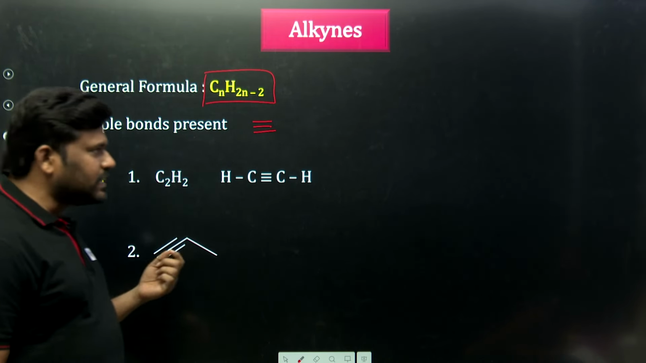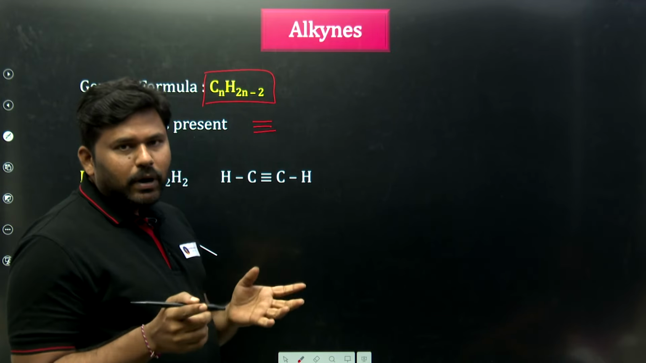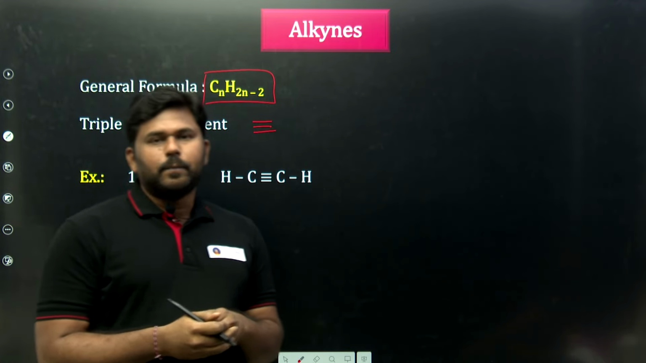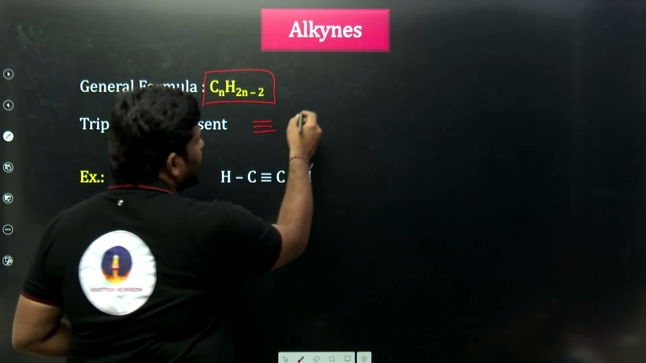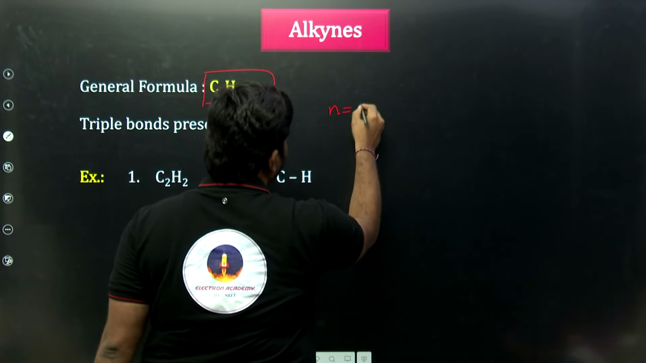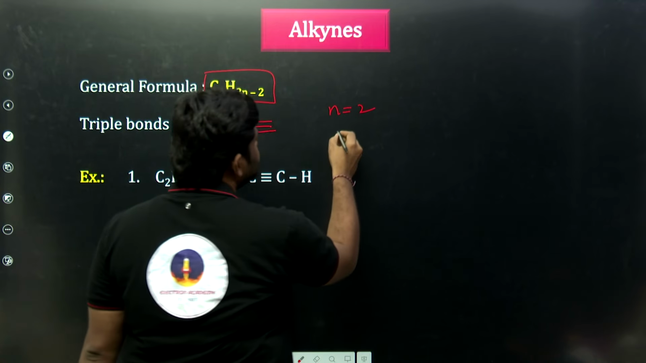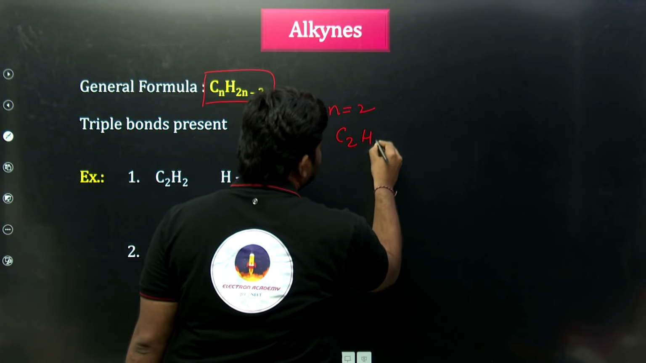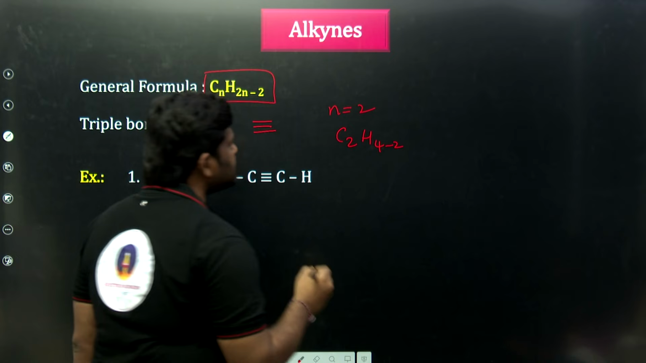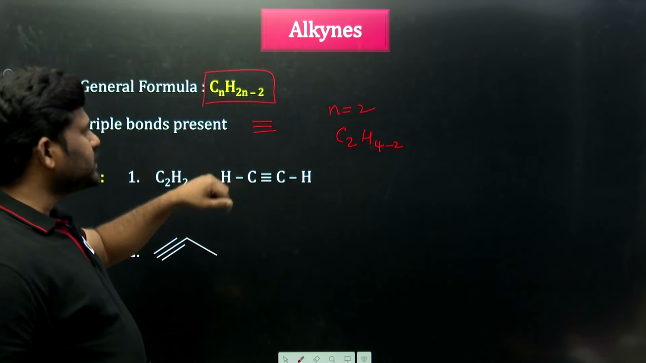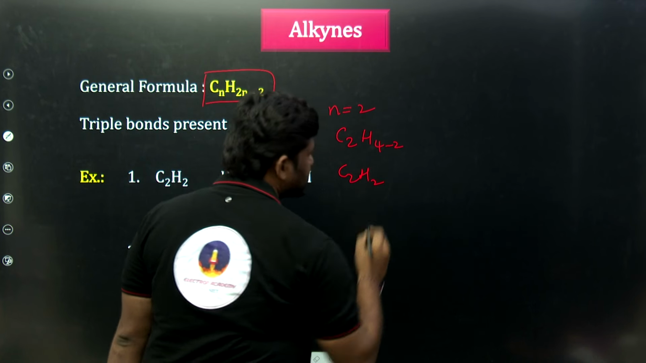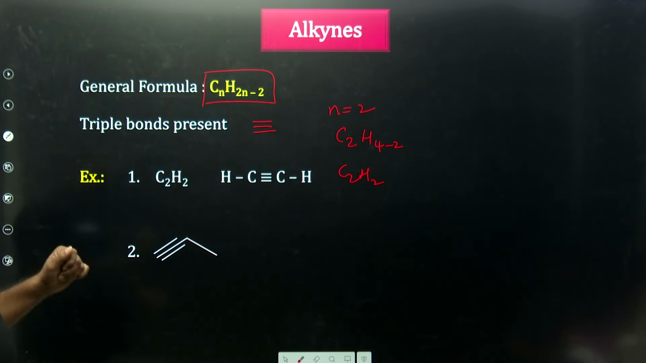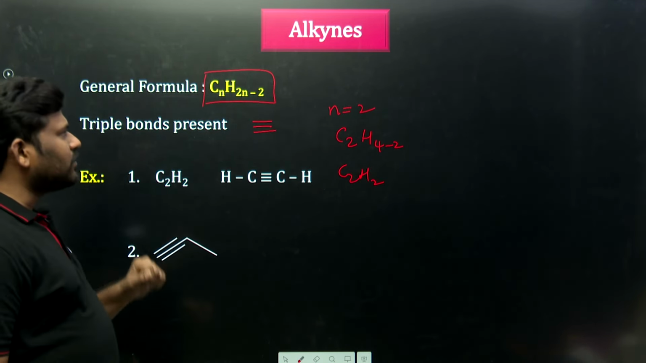Take n equal to 2, because a triple bond requires a minimum of 2 carbons. If you put n equal to 2 in CnH2n-2, what is the formula? 2n means 2 into 2, which is 4, 4 minus 2 is 2, so the formula is C2H2. Naming we will discuss in future classes. That is called acetylene or ethyne. In future we will learn that.